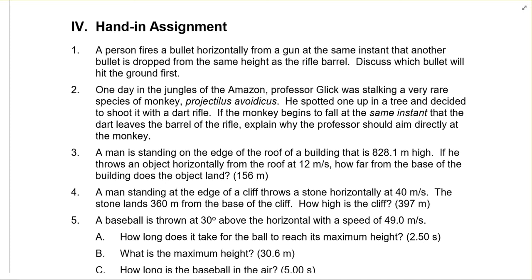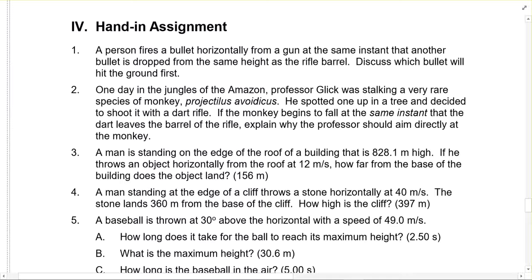Okay, so let's go through some hand-in assignment questions. Number one, a person fires a bullet horizontally from a gun at the same instant that another bullet is dropped from the same height as the rifle barrel. Discuss which bullet will hit the ground first.